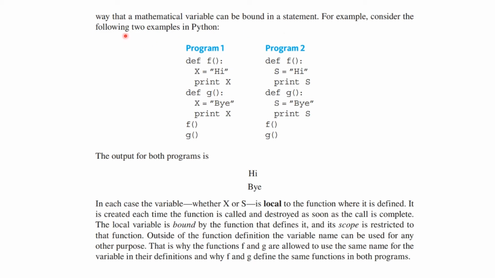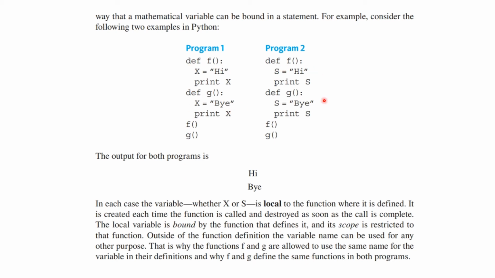For example, consider the following two examples in Python. So this is the Python programming language. Here is program 1 and here is program 2. Now you see over here the variable of interest is x, and over here the variable of interest is s. But you see it only has the definition while we're doing this. The output for both programs is it prints hi and then bye. But in each case the variable x or s is local to the function where it is defined. These are function definitions. Here you define f, here you define f.